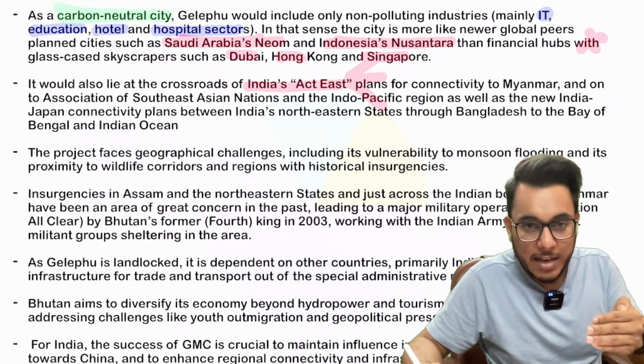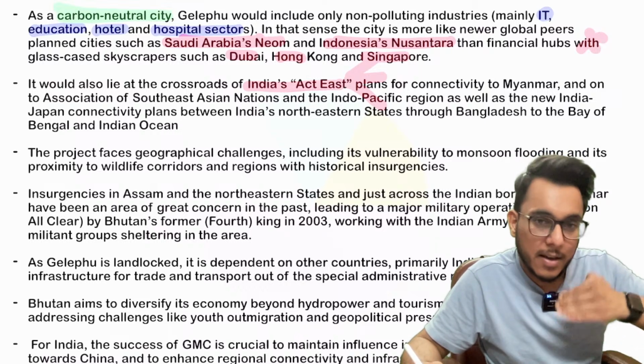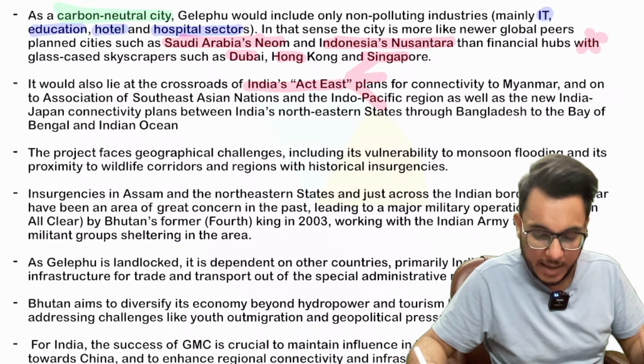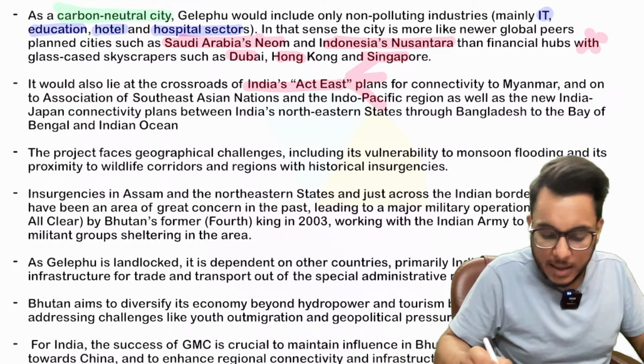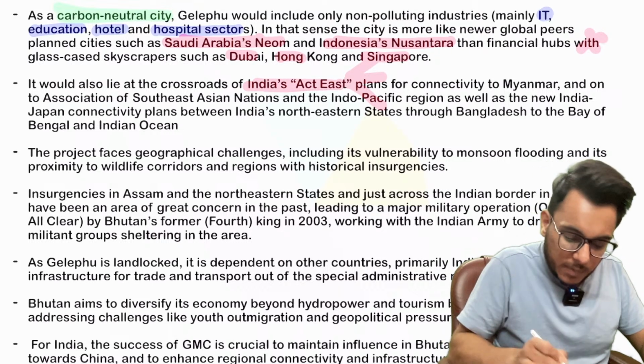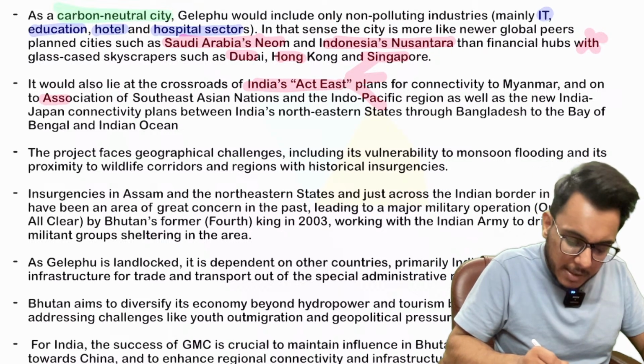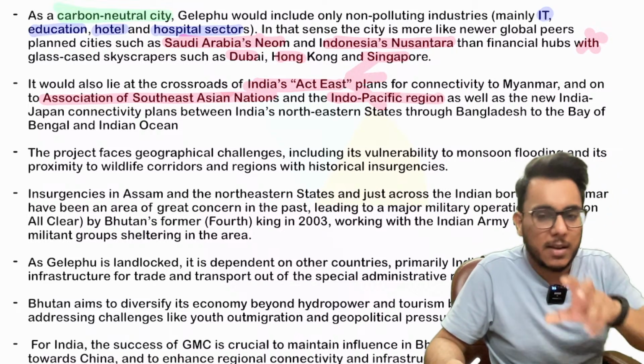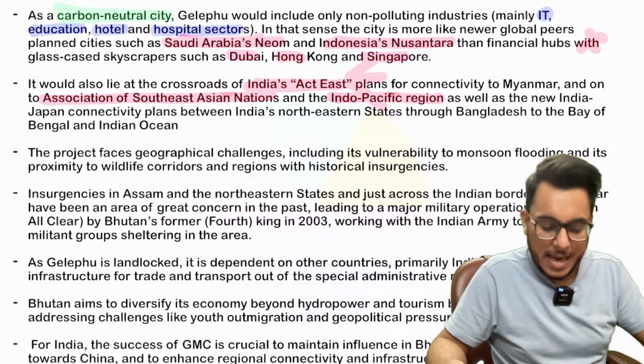As this Gelephu city is being developed, we can include Gelephu in the Act East paradigm of India. So it comes at the crossroad of India's Act East policy. Also it comes at the crossroad of ASEAN and the Indo-Pacific region, so it will be converging all these areas.